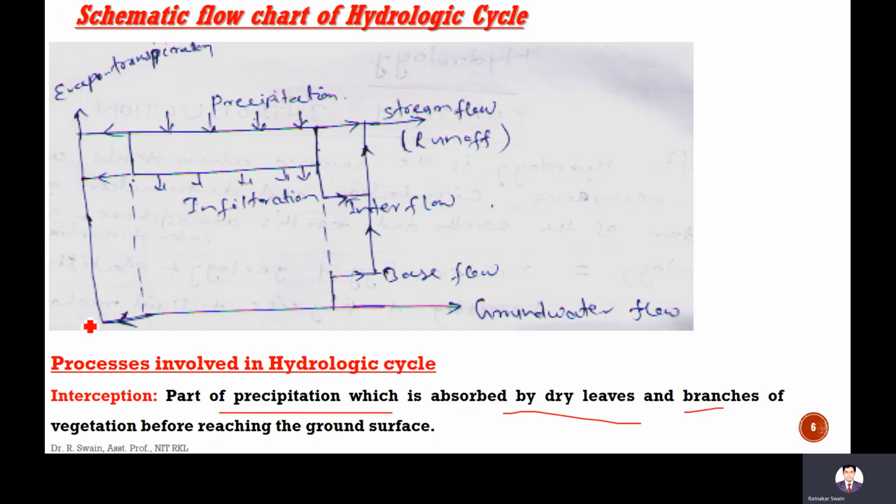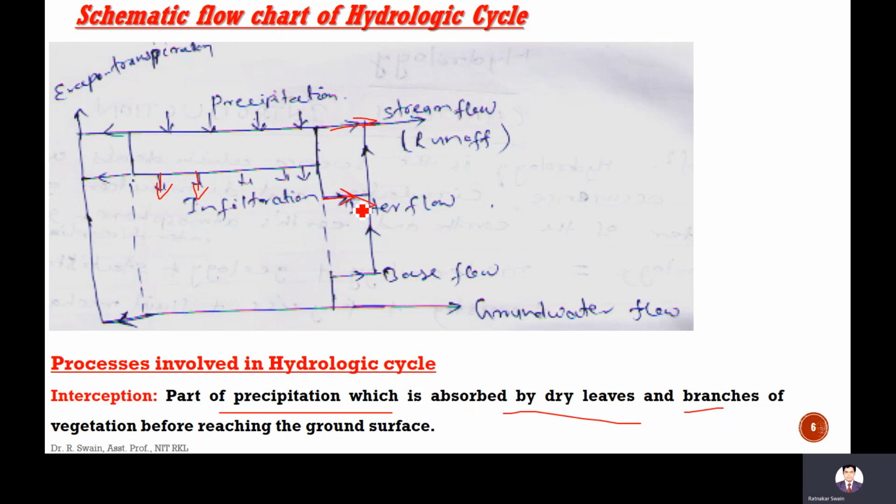This is the schematic diagram of the hydrologic cycle. Some part of the precipitation water joins the stream flow to the river. That is called runoff. Some part goes to infiltration. Some of the infiltrated water joins the stream as runoff later.